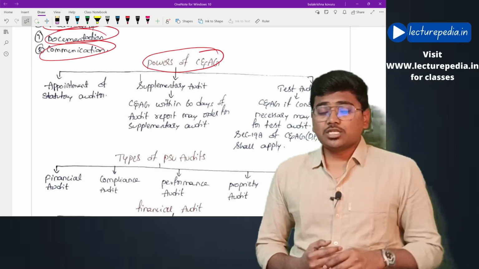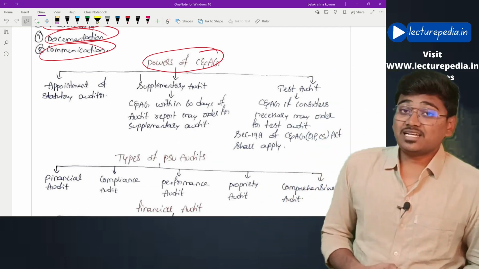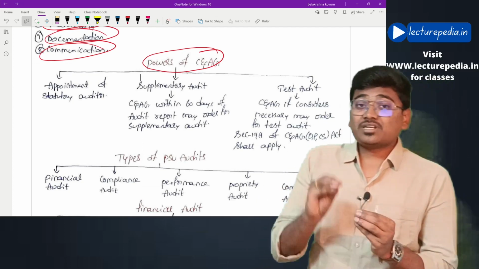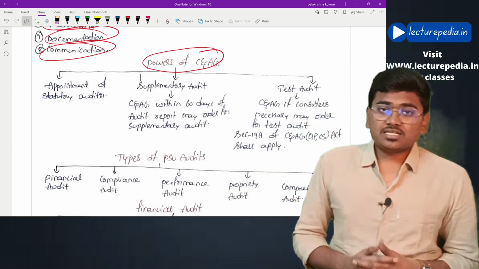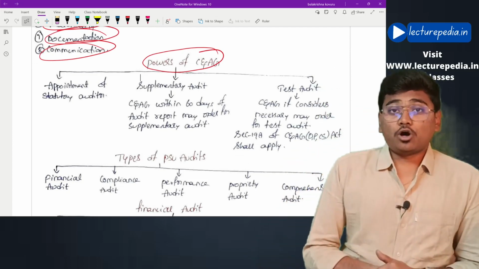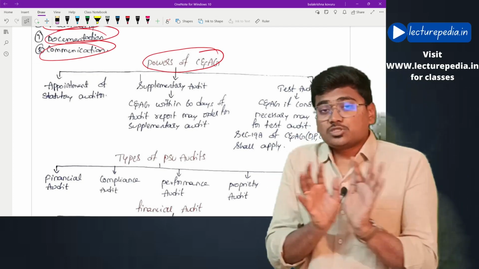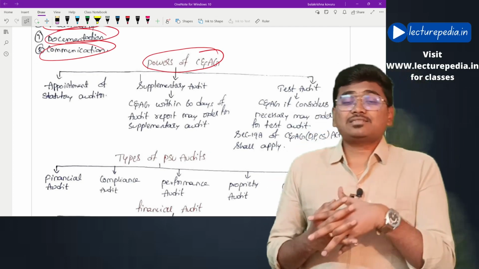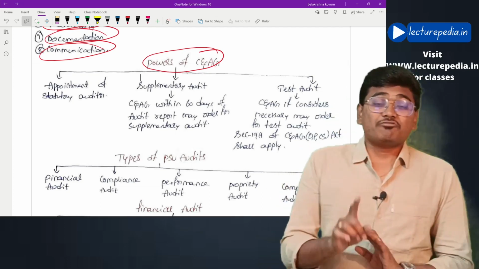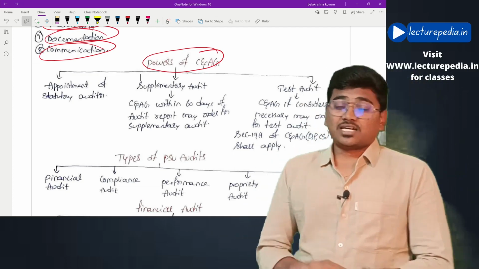Now, once the auditor gives audit report to the C&AG, the C&AG within 60 days is having to order for supplementary audit. Let's say C&AG feels that some of the areas are not audited by the auditor, or C&AG wants still more comprehensive audit of the same. In that case, C&AG can order for supplementary audit within 60 days from the date of giving the audit report. That is the second power.